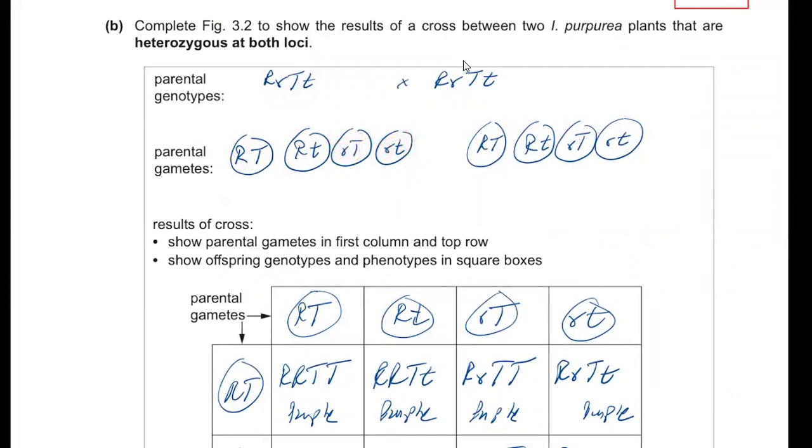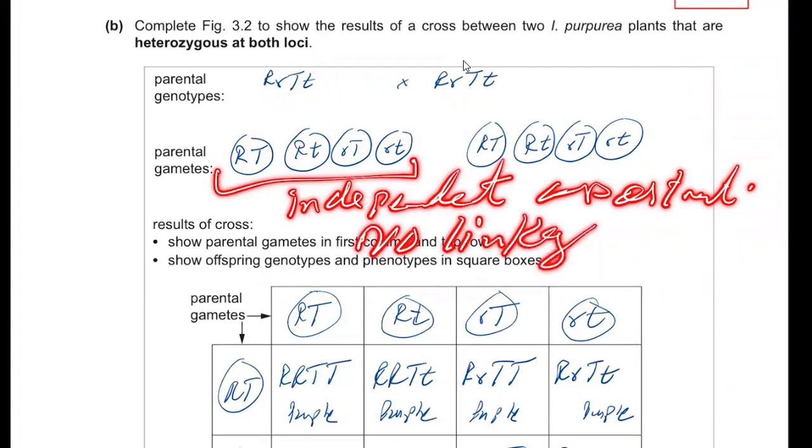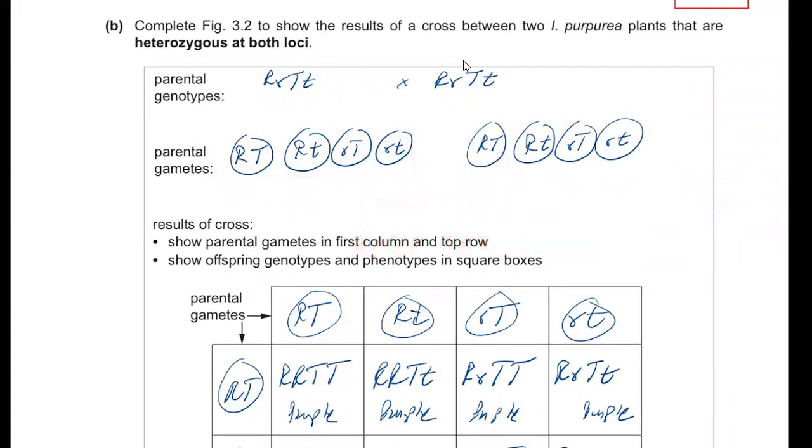So this means that this is independent assortment. Whenever all three of these are present, we can expect that this is actually independent assortment occurring. And when independent assortment is occurring, this probably means that there is no linkage. So you just need to recall this as well. And we know that when there is no linkage occurring, we get the ratio of 9:3:3:1, and we have 4 different phenotypes occurring, out of which 2 are the recombinants.